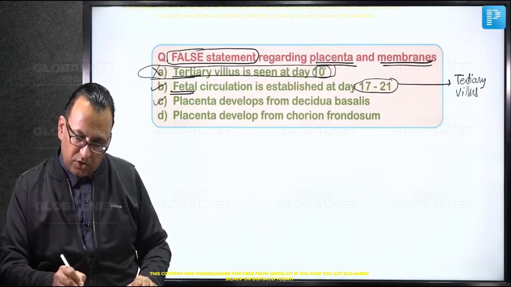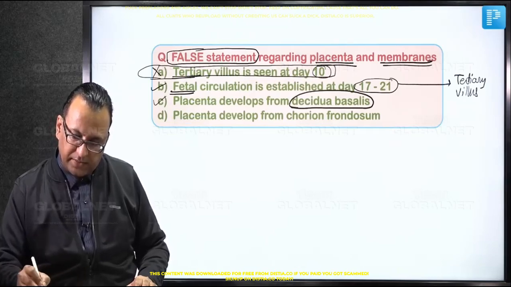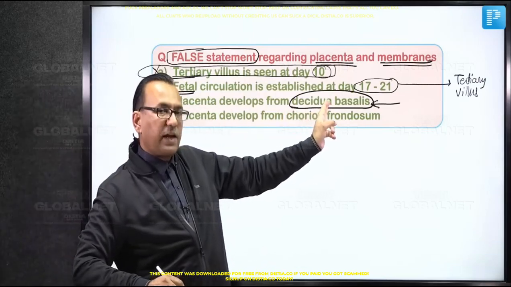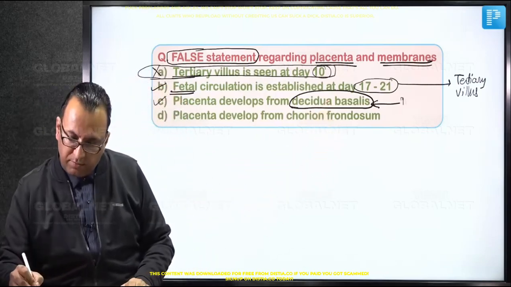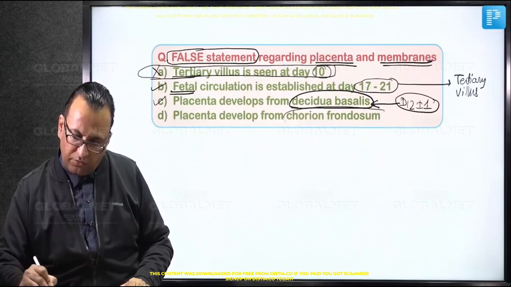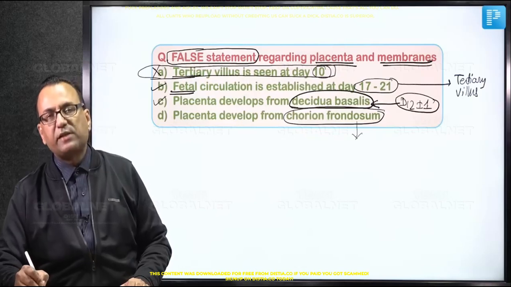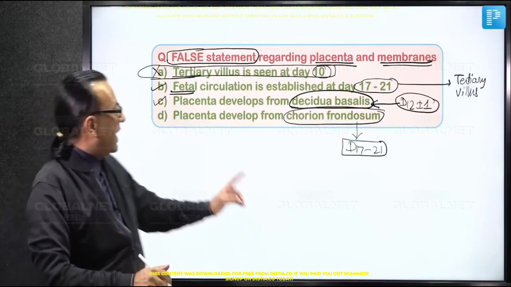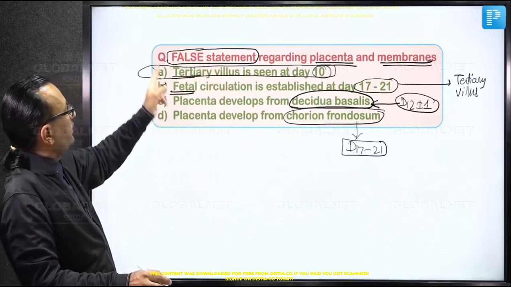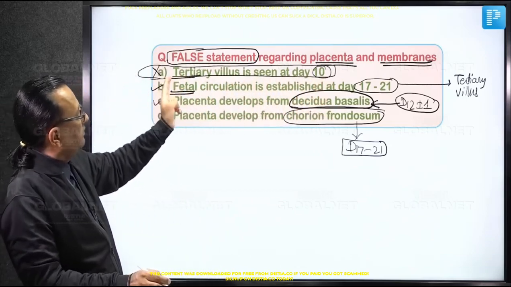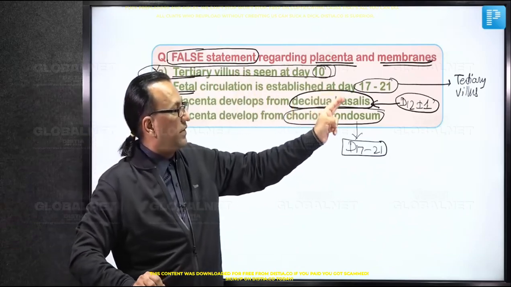And what about choice number C? You know, this decidua basalis is the maternal placenta, of course. And when the blood was reaching the maternal placenta, it is day number 12 plus minus 1. We have mentioned this is uterine placental circulation reaching the maternal placenta by day number 12 plus minus 1. And when is it reaching the chorion frondosum? That is the fetal placenta. Fetal placental circulation, day number 17 to 21. So as such, if we wanted to have a false statement, the false statement remains choice number A. At this time, what you have got is primary villus, not the tertiary villus. Tertiary villus will appear only in the third week, the week number 3.